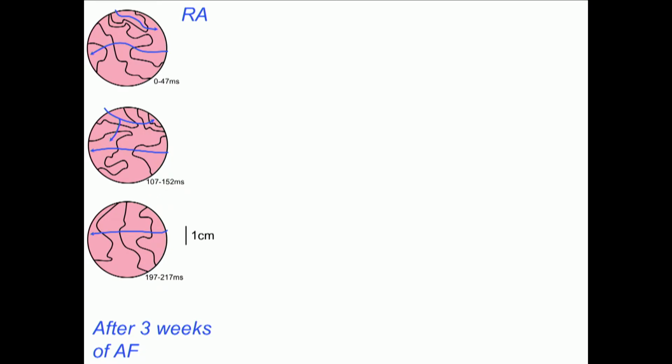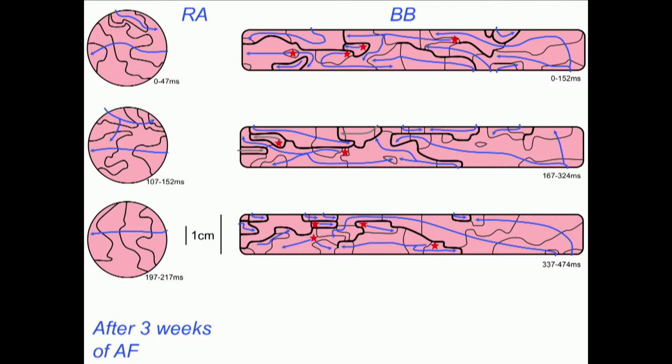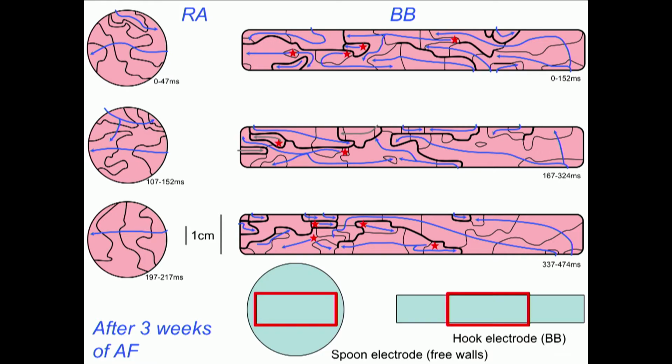So let's just first focus on the early time point. So this is 3 weeks of atrial fibrillation, where, as we've seen, we still have these very simple patterns of conduction on the atrial free walls. If you look at Bachmann bundle, as you could appreciate in that movie, there's already very complex conduction. So we've tried to quantify that, get measures of complexity, and of course these electrodes have very different shapes. So what we've done is to take similar areas of similar shape and size within the Bachmann bundle electrode and within the free walls.